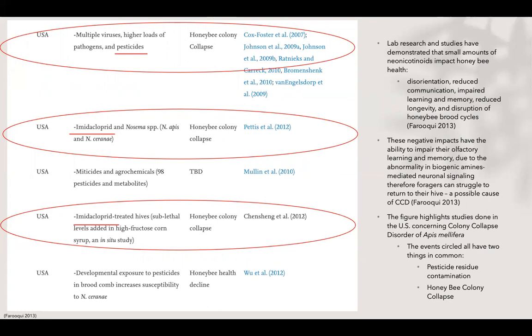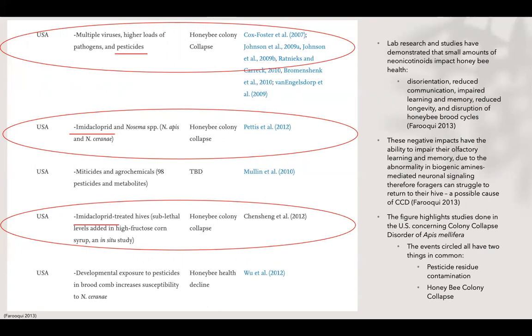These negative impacts have the ability to impair their olfactory learning and memory due to the abnormality in biogenic amines mediated neuronal signaling. Therefore, foragers can struggle to return to their hive. Another possible cause for CCD.